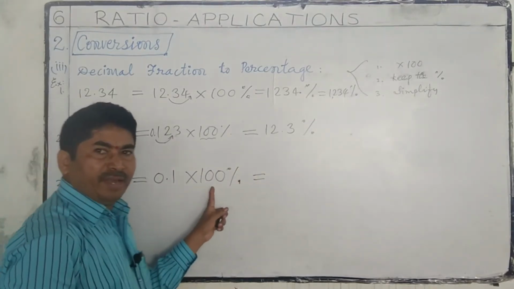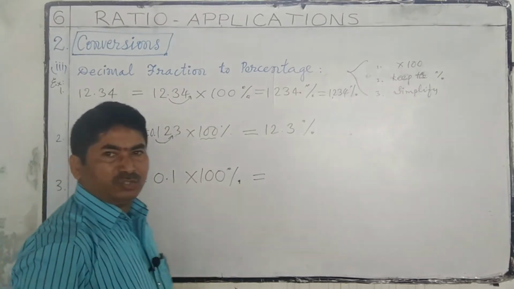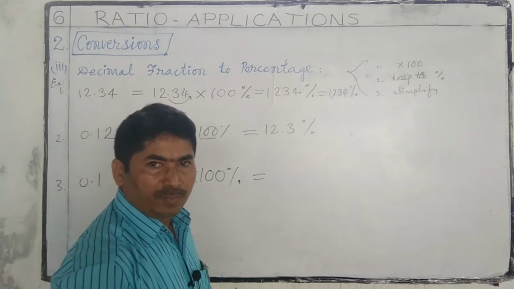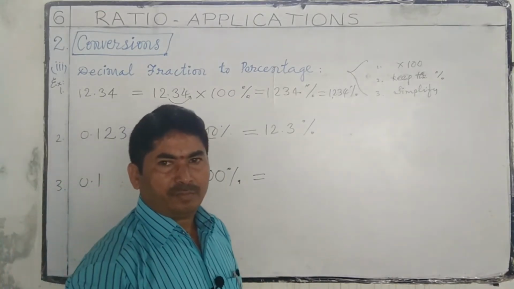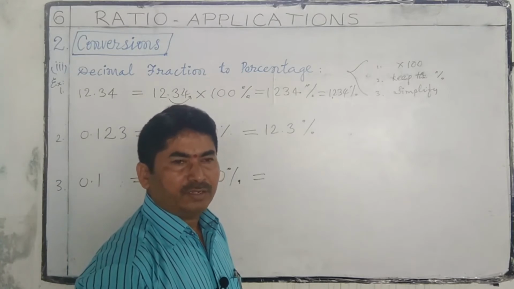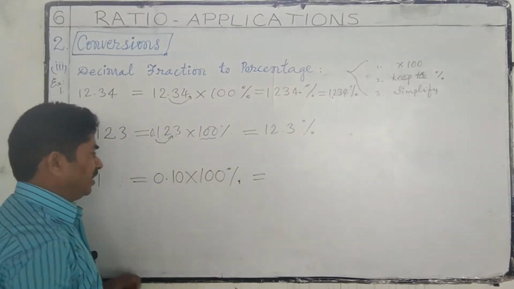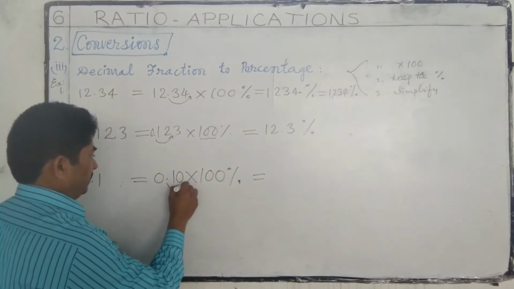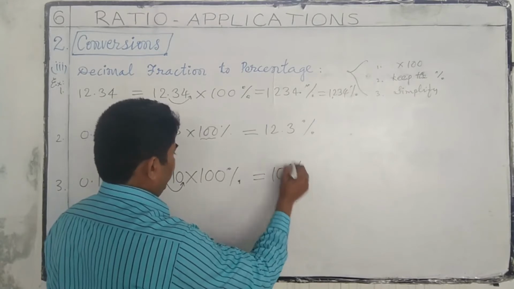To multiply by 100, we have to shift the decimal point to the right by 2 places. If there are not sufficient places in the decimal part, we keep as many zeros as needed. So 10 percentage.